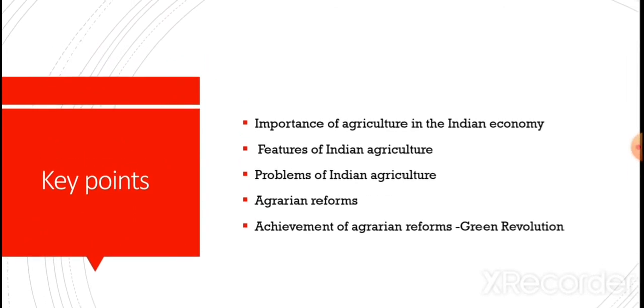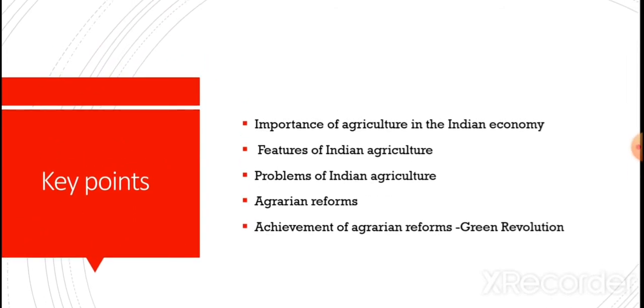In this very chapter we will discuss the importance of agriculture in the Indian economy, features of Indian agriculture, problems of Indian agriculture, agrarian reforms, and achievements of agrarian reforms, that is, the Green Revolution in India.